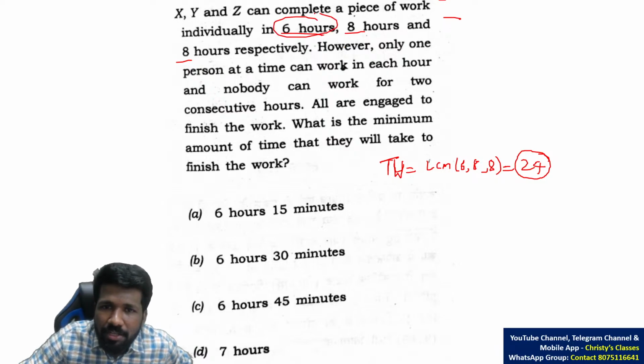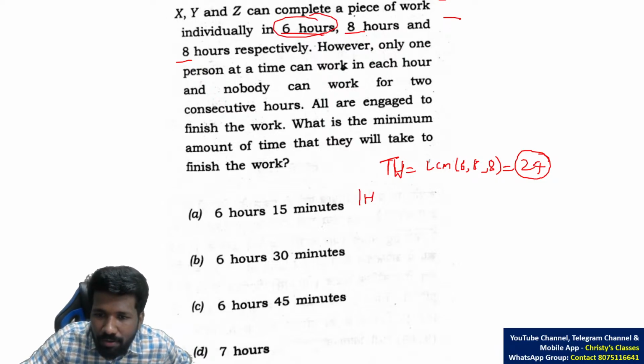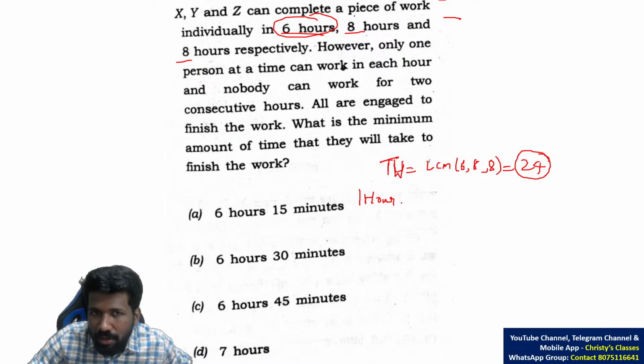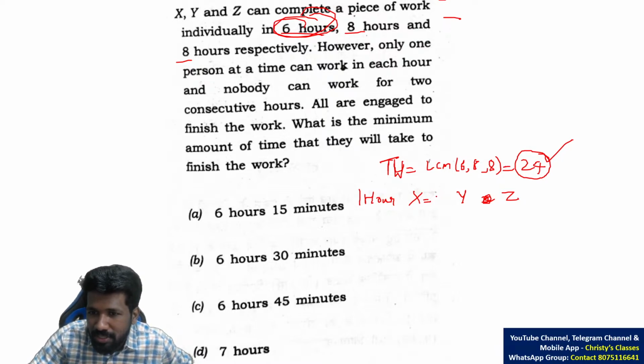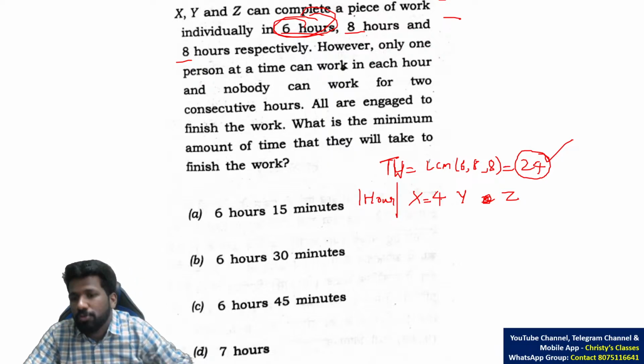X can complete it in 6 hours. Find the 1 hour work or unit time work of X, Y, Z. X can complete in 6 hours, total 24 in number. That is, 24 chocolates can be eaten in 6 hours. That way you can take the example. 24 chocolates in 6 hours means in 1 hour how many chocolates are eaten? 4. 6 into 4 is 24, right?